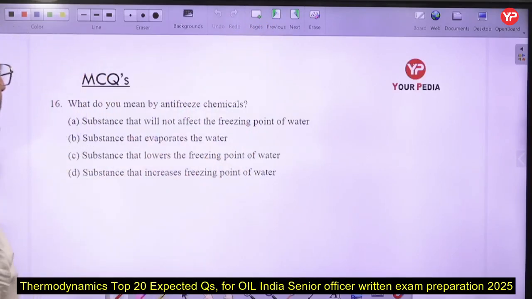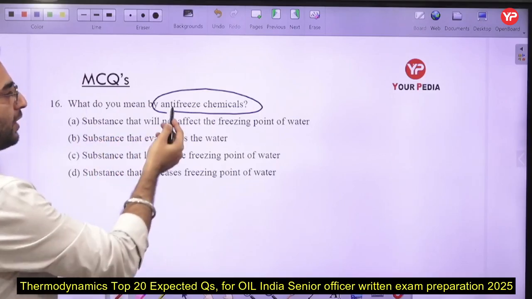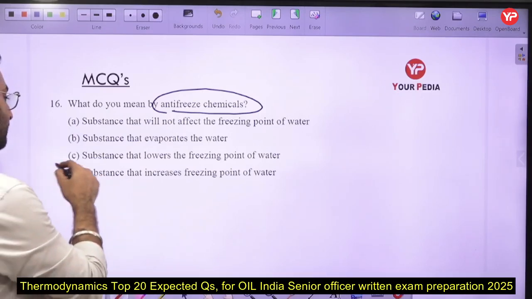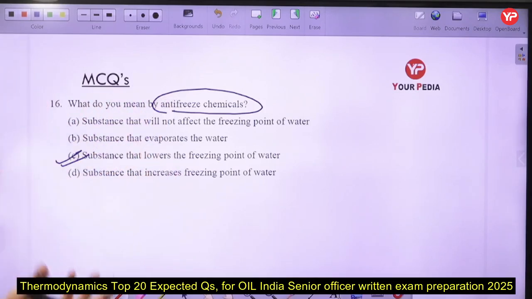What do you mean by antifreeze chemical here? From the name itself you can see the substance will basically lower the freezing point of the water. Those are known as antifreeze molecules, or antifreeze chemicals. From the name itself you can see it is not allowing the water to freeze, so that means it is lowering the freezing point of the water.